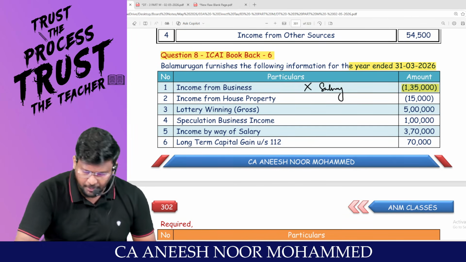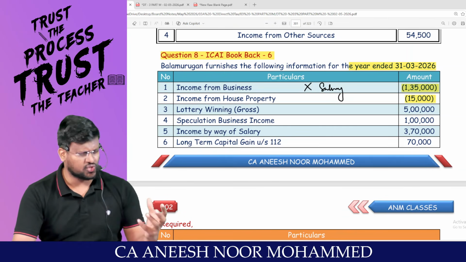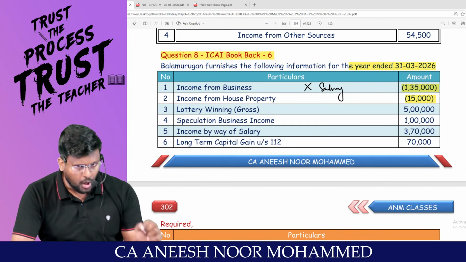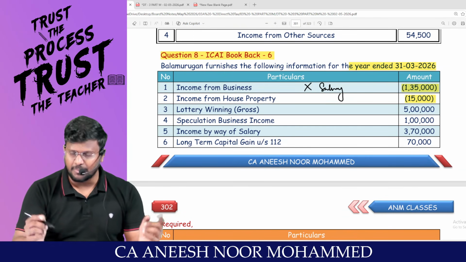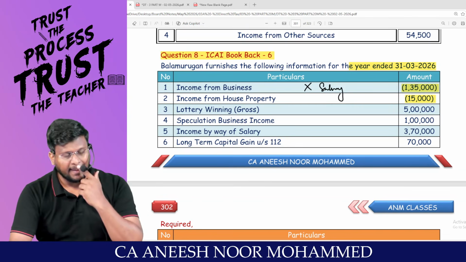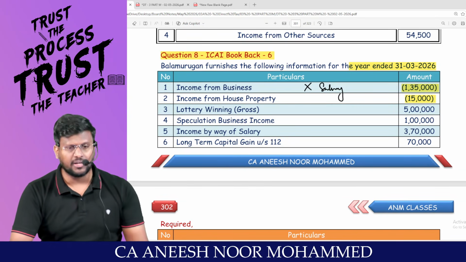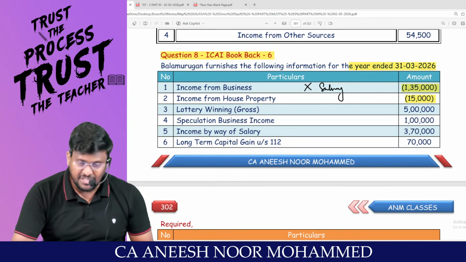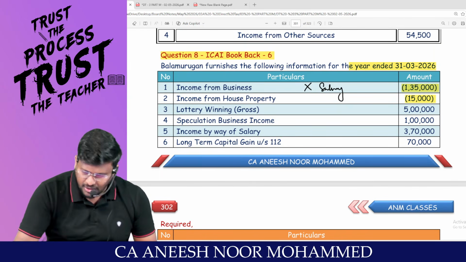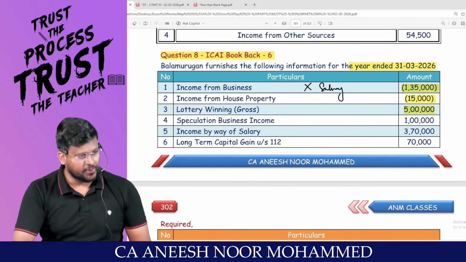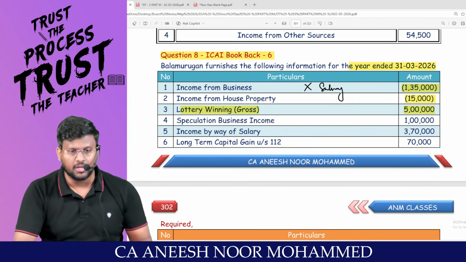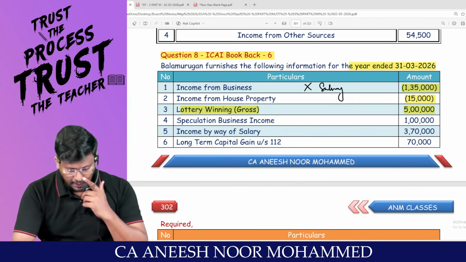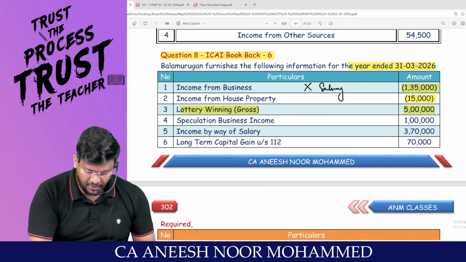Income from house property, 15,000, basically loss. Sir, if you are travelling through optional tax regime, inter-head adjustment is possible up to an amount of 2 lakh. But if you are travelling through default tax regime, this has to be carried forward. Lottery winning, sir, they will not allow any other loss to be set off, because lottery winning should always be taxable in gross and should be taxable under IFOS.